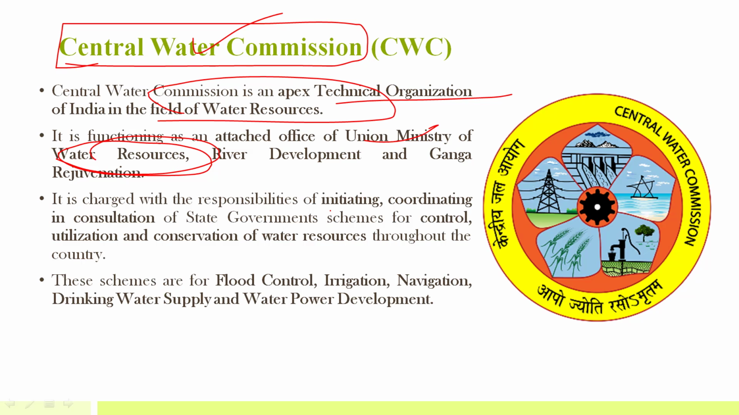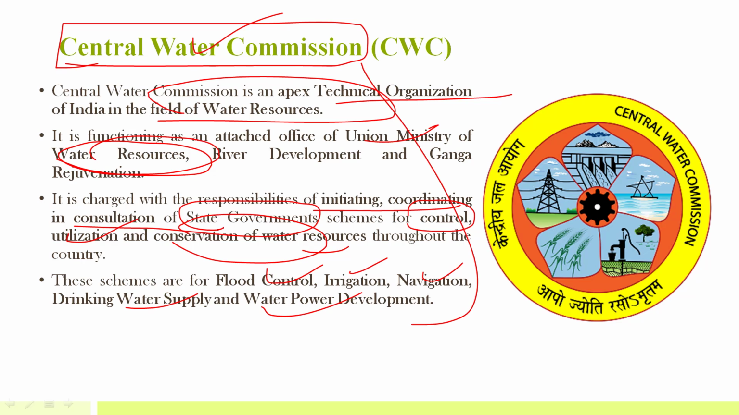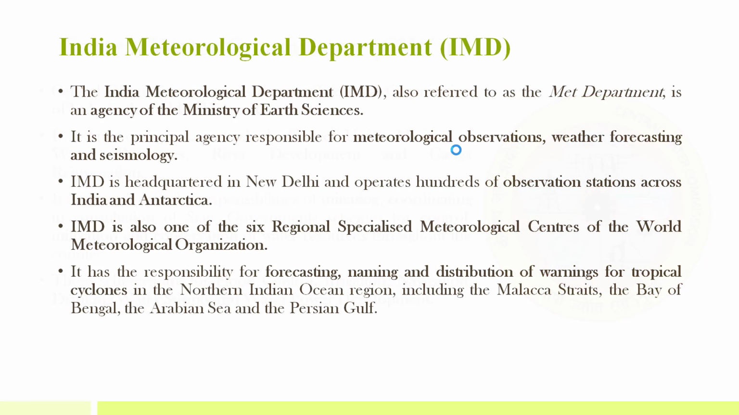It is charged with responsibilities of initiating and coordinating, in consultation with state governments, schemes for control, utilization and conservation of water resources. So the main things in which it is involved are flood control, irrigation, navigation, drinking water supply, and water power development. All these things are undertaken by this Central Water Commission, and it's under the Ministry of Water Resources.